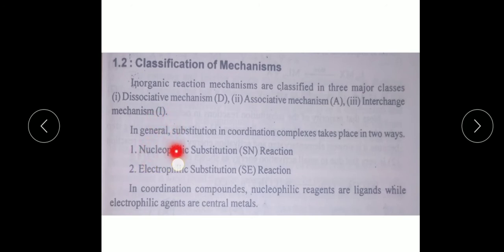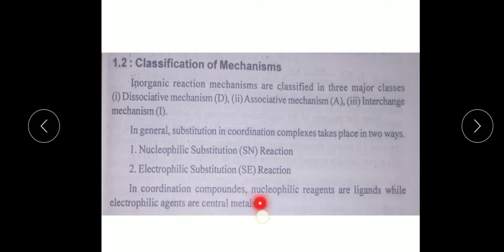In general, substitution in coordination complexes takes place in two ways. Number one, nucleophilic substitution, that is SN reaction, and second, electrophilic substitution, that is SE reaction.